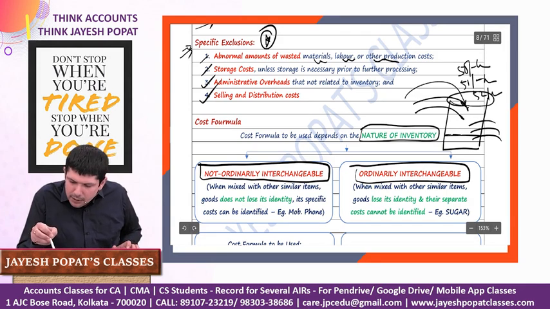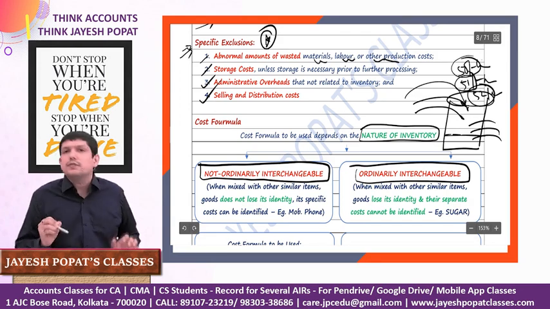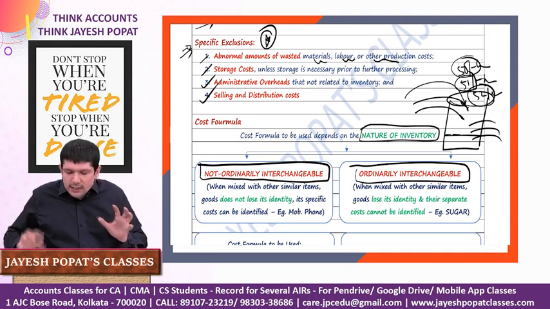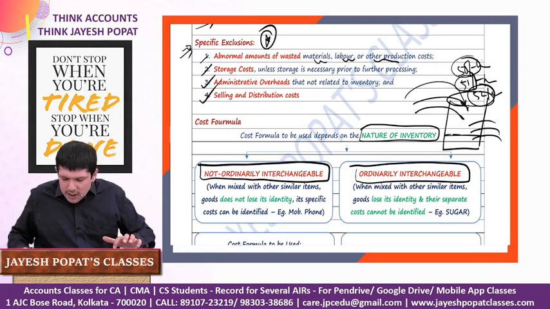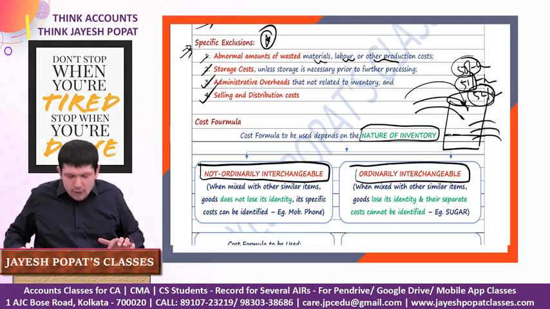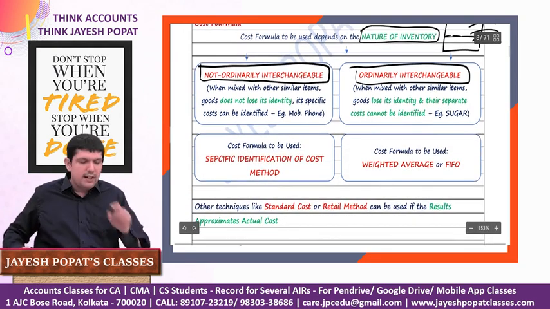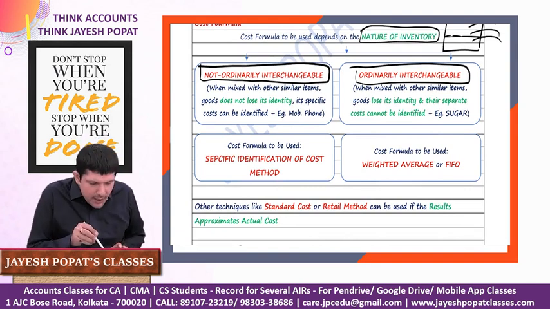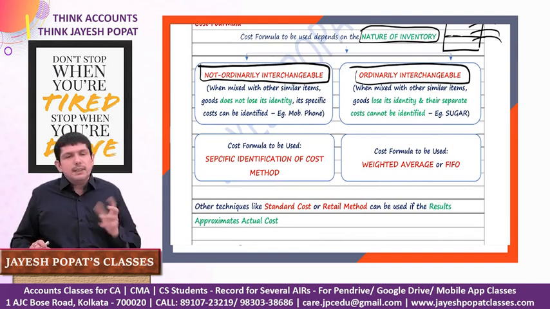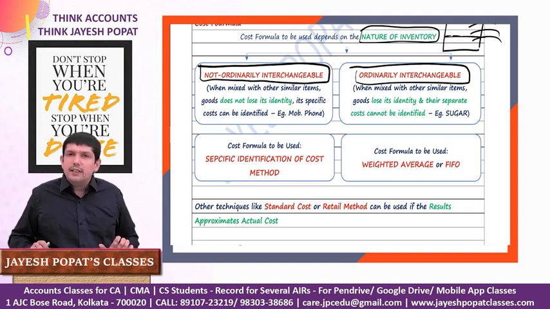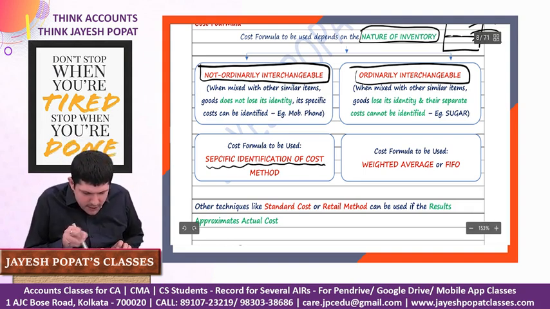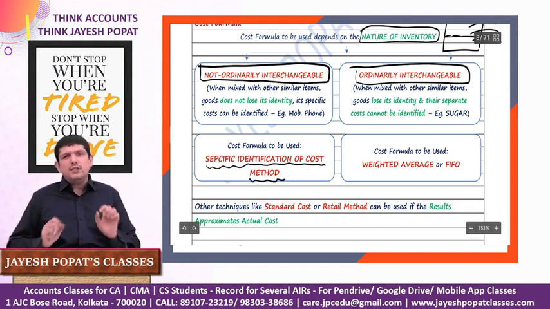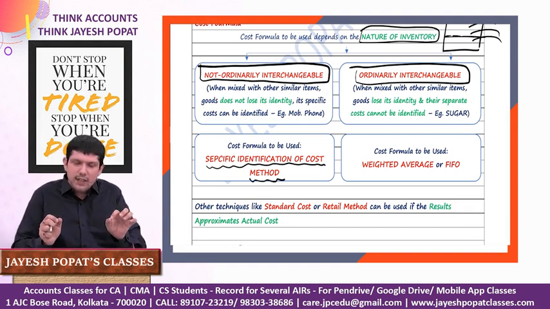Will we be able to tell how much of the quantity is of 51, how much is of 50 and how much is of 52? The answer is no, because once they are mixed, we are not able to identify the specific cost. So in this case, we need to use a certain cost formula to calculate the cost of the inventory. So let us have a look. If it is not ordinarily interchangeable, there is no problem in identifying the cost of specific inventory. So the cost formula to be used is basically the specific identification of cost method, because we know specifically what is the cost of each item.